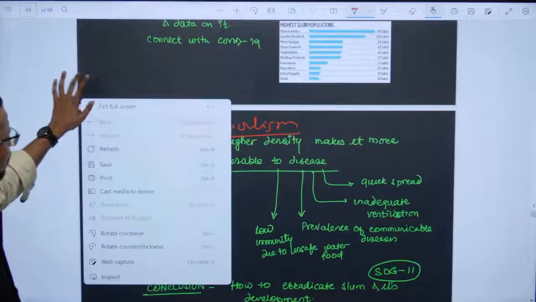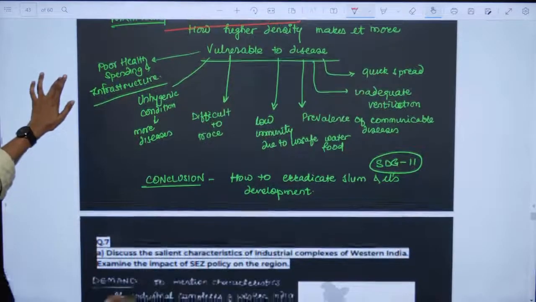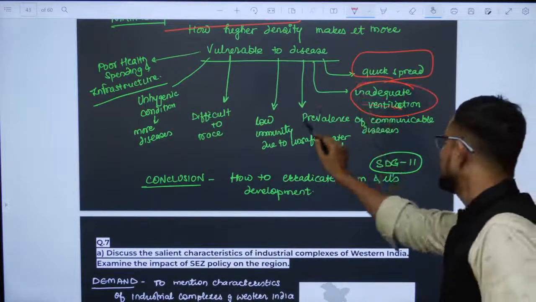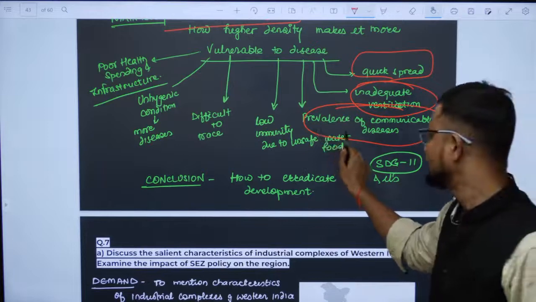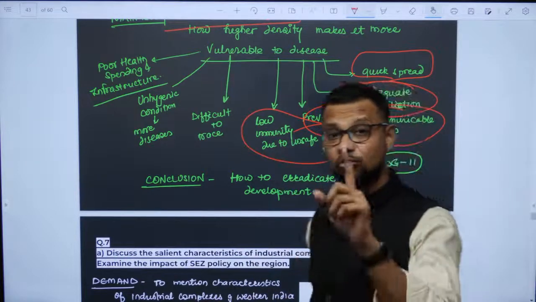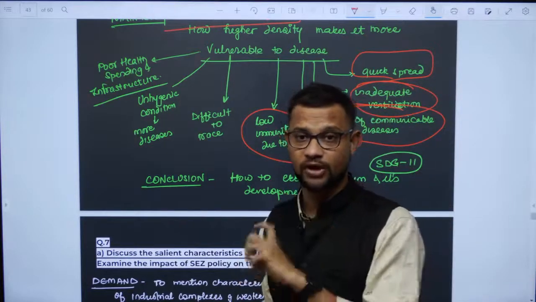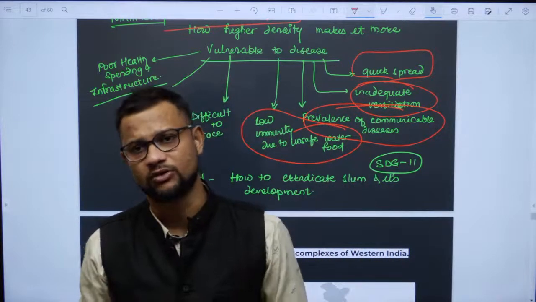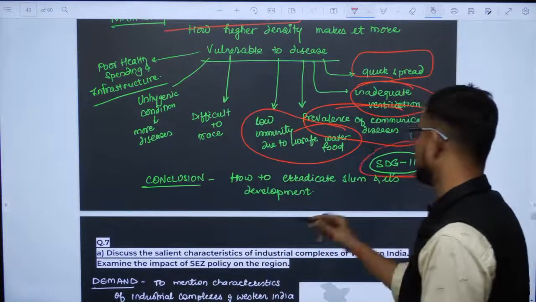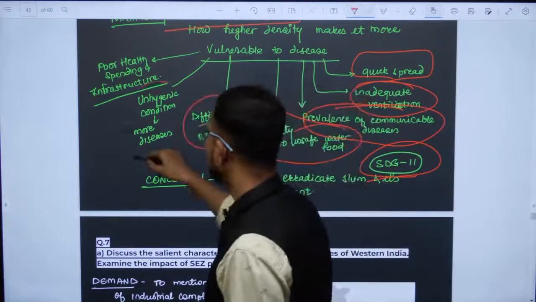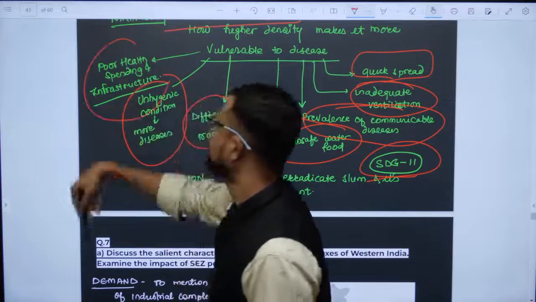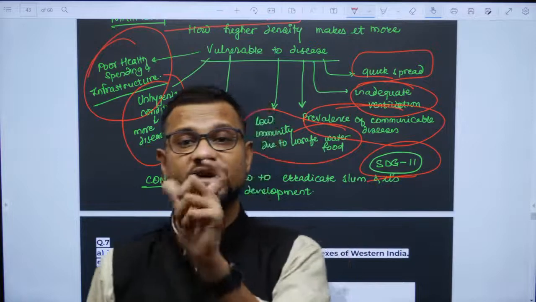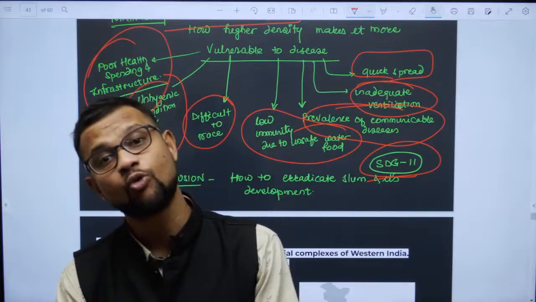So guys, देखो, quick spread होगा, inadequate ventilation, then prevalence of communicable disease, I already told you, then low immunity due to unsafe water. This is one more important point. They have poor physique also, and unsafe consumption of water, right? It is against SDG 11. Then it is difficult to trace, unhygienic conditions, poor health spending and infrastructure availability. You can add a humanistic perspective by the status of women over there, so they are even more vulnerable.